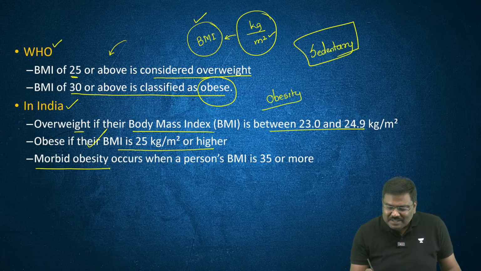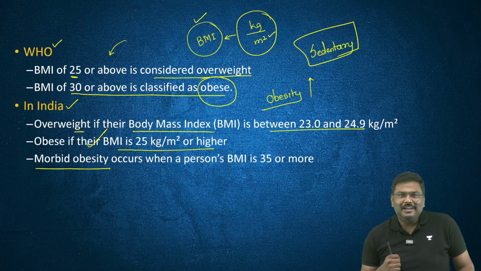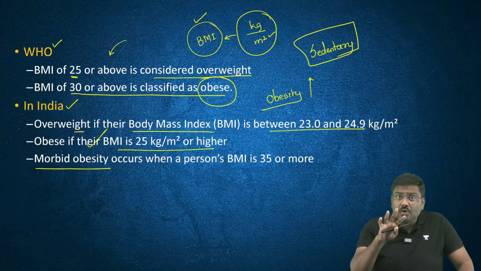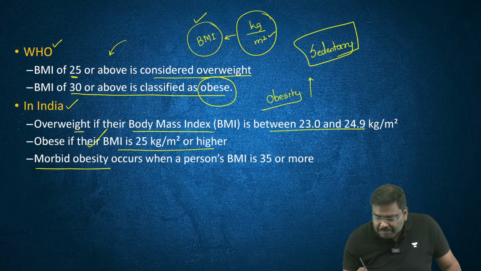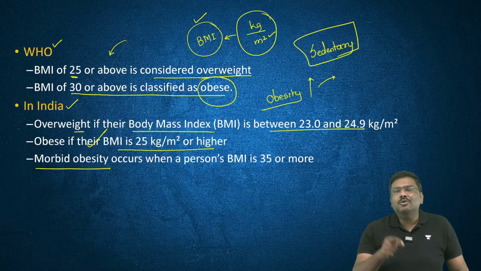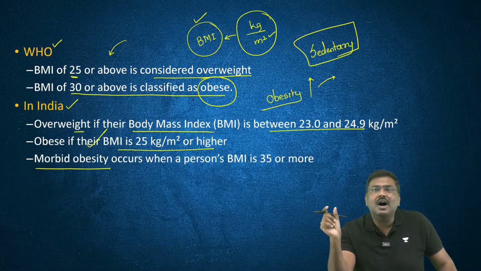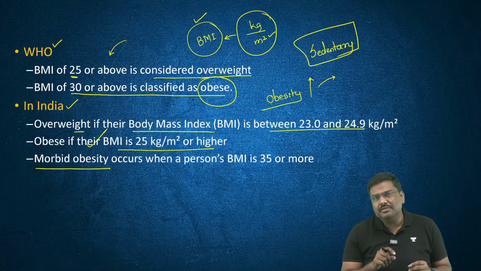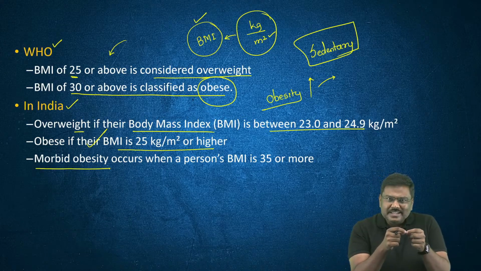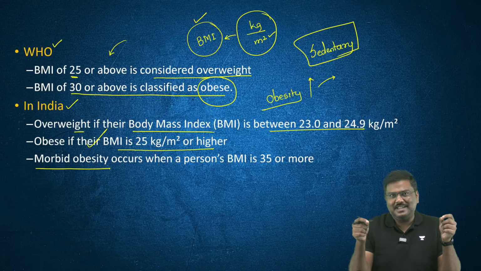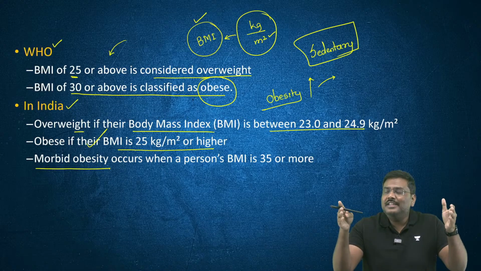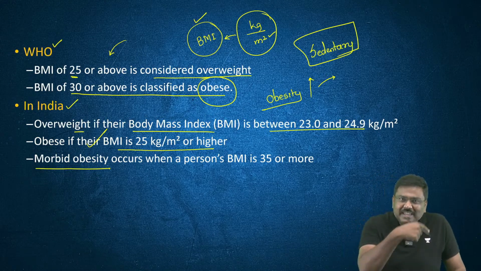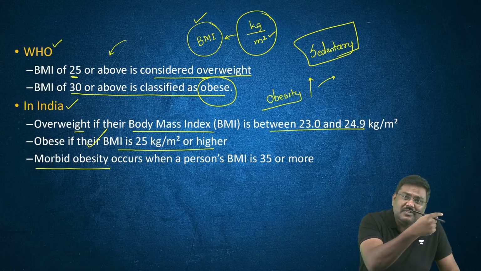Now, if there is a rising obesity problem, what is the impact of that? Is there any impact of the rising number of people who are obese in India? Of course, yes. It will not only have an impact on economic activity, it will also have an impact on the stability of a household. For example, last week there was an article in Economic Times which stated that with increasing waist size in India, the Indian economy will start shrinking. I'll repeat the statement: with increasing waist size in India, the economy will start shrinking.